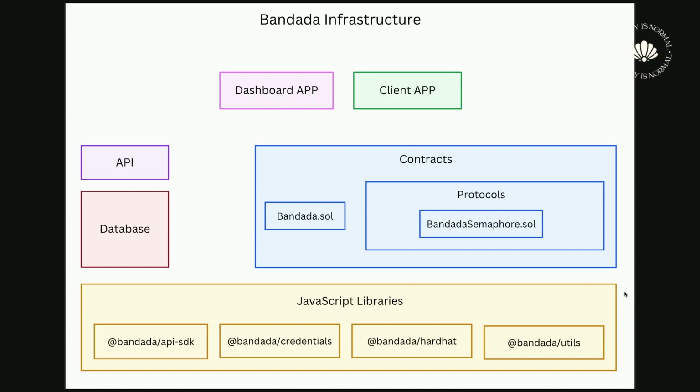You can see all the types of credentials we support, and you can contribute to it too if you have an idea to add another credential. There is also the Hardhat package to make deploying the Bandada contracts easier, and also a utils package with some utility functions.